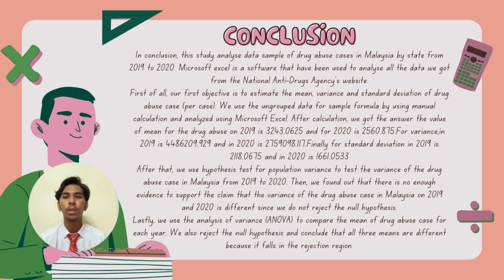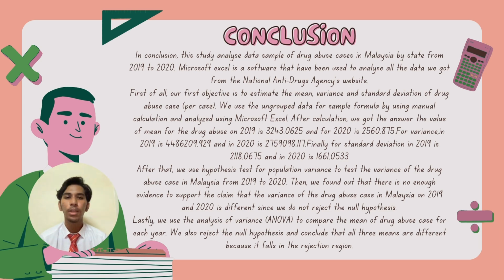The value of the mean for drug abuse in 2019 is 3,243.0625, and for 2020 is 2,560.875. The variance in 2019 is 4,486,209.929, and in 2020 is 2,759,098.117.